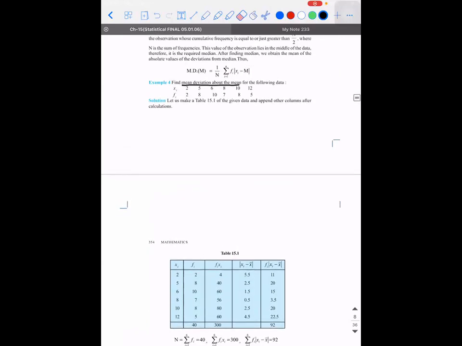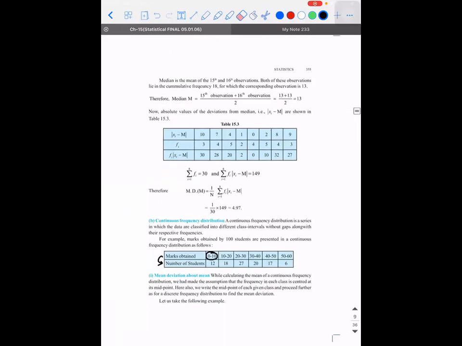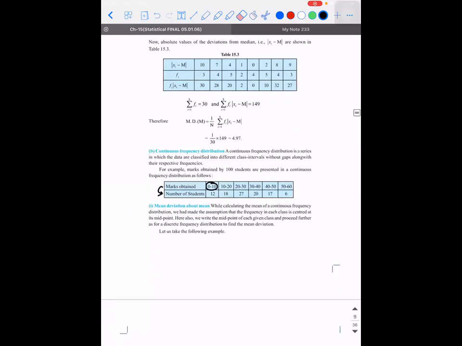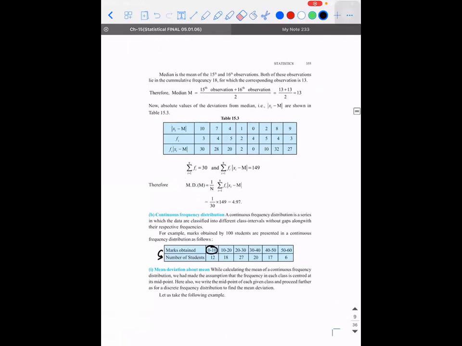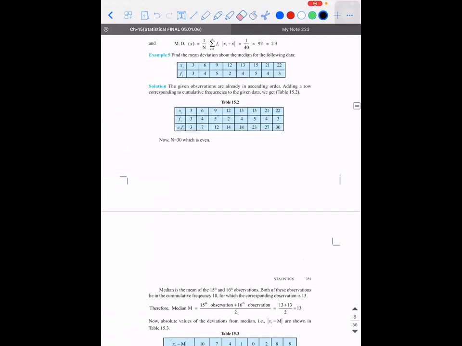So till where did we do? What was the last problem that we did in the previous class? We were doing something related to rows and columns.